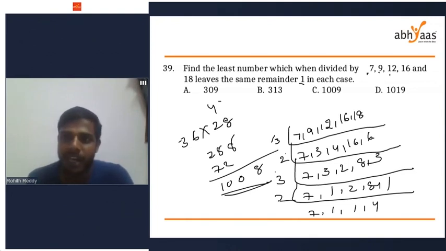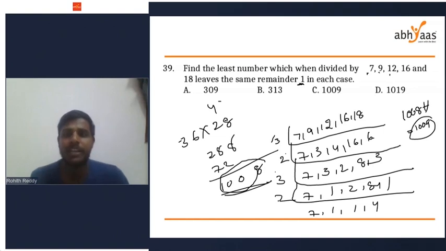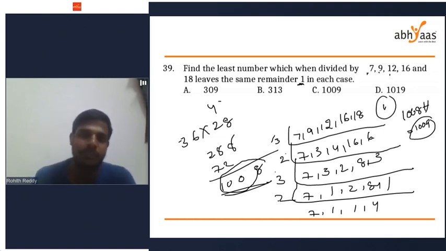All the numbers 7, 9, 12, 16, 18: 1008. That means they don't leave any remainder. If you divide 1008 by 7, 9, 12, 16, 18, they don't leave any remainder. This is the least number which is divisible by all these 5 numbers. But they should leave a remainder 1 in each case. So to get the remainder 1, 1008 plus 1. If you divide 1009 by 7 or 9 or 12 or 16 or 18, they will leave a remainder of 1 in each and every case.